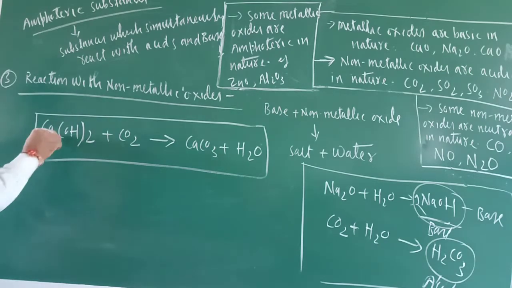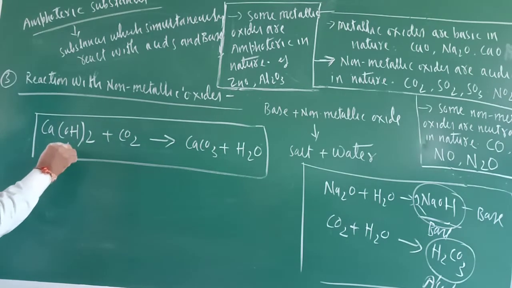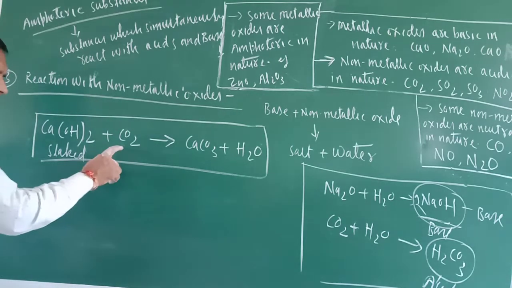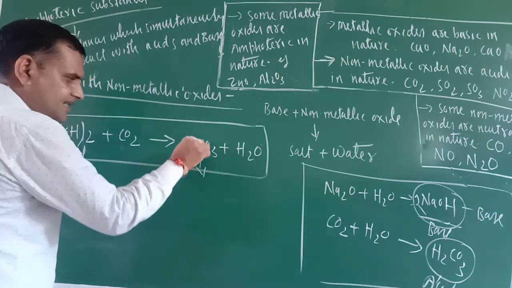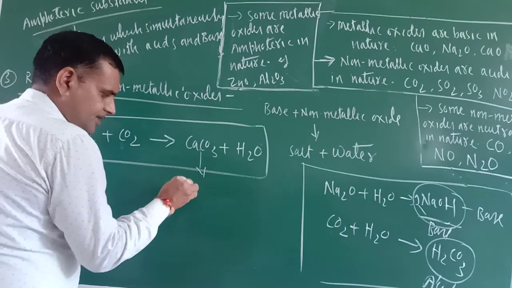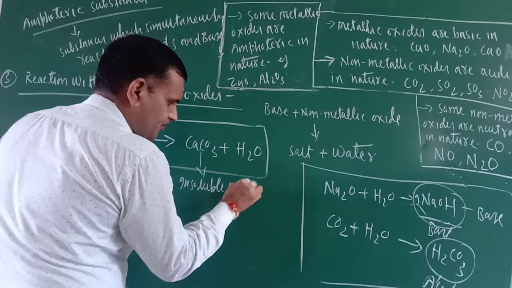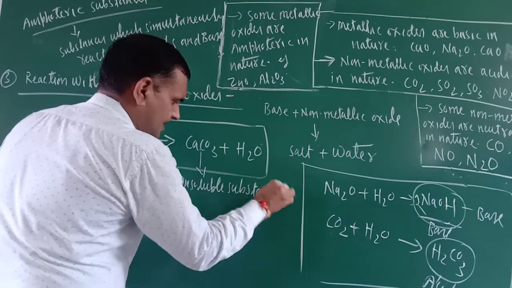What is this one? Calcium oxide, slaked lime. In chapter number one I taught this, again I am teaching. This is slaked lime, this is carbon dioxide gas, and this is calcium carbonate. This is an insoluble substance. Please remember this one.